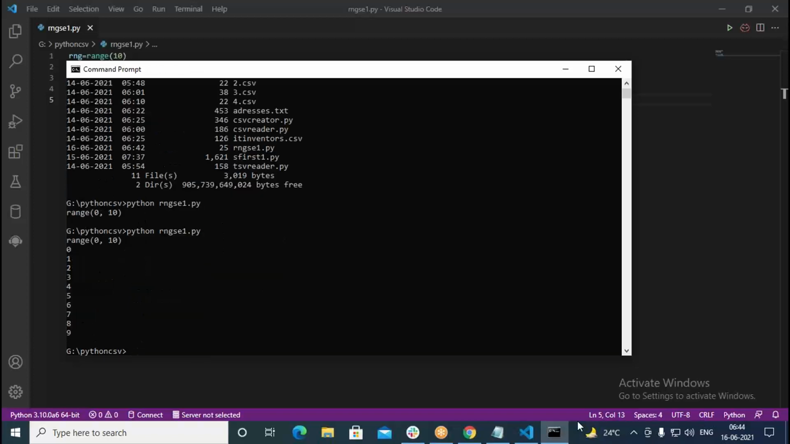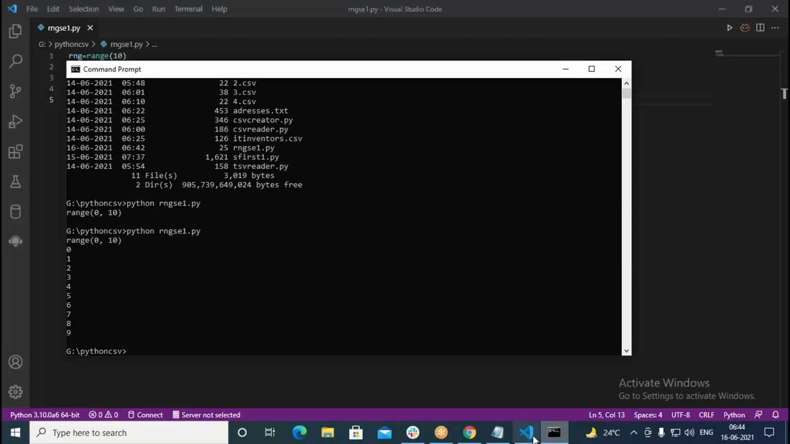It's printing here 0 to 9. So when I say range 0, 10, it's going to take values from 0 to 9 here. 10 is the last number. So starting from 0, it's going to generate a total of 10 numbers: 0, 1, 2, 3, 4, up to 9. So it's printing 0, 1, 2, 3, 4, up to 9.